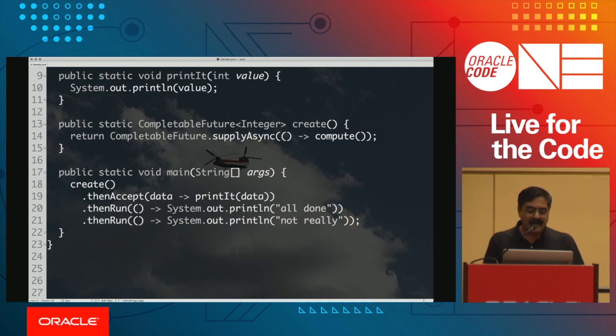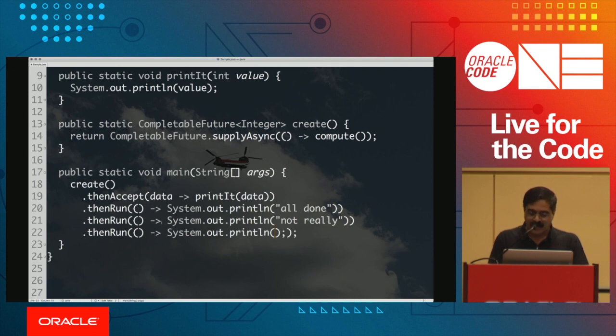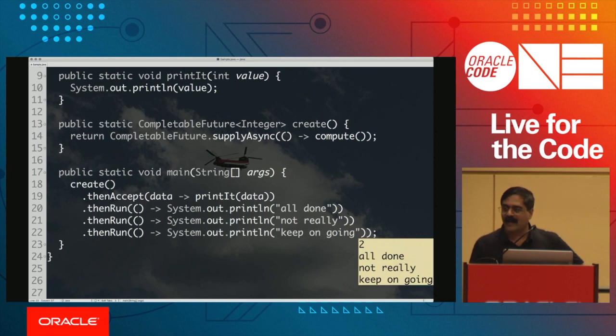So you can keep going with this how much ever you want to go with this, and it'll keep on going. Now, one thing I challenge you never to do is wait for this to be over, because that is never going to be over. So keep on going, right? So there is absolutely no end to it, and that is one of the ironies of CompletableFuture. So it's kind of like a train. You get onto the train, and when you want to get off, you do get off. Never ask the question, where does this train go? Because that's going to be a long route.